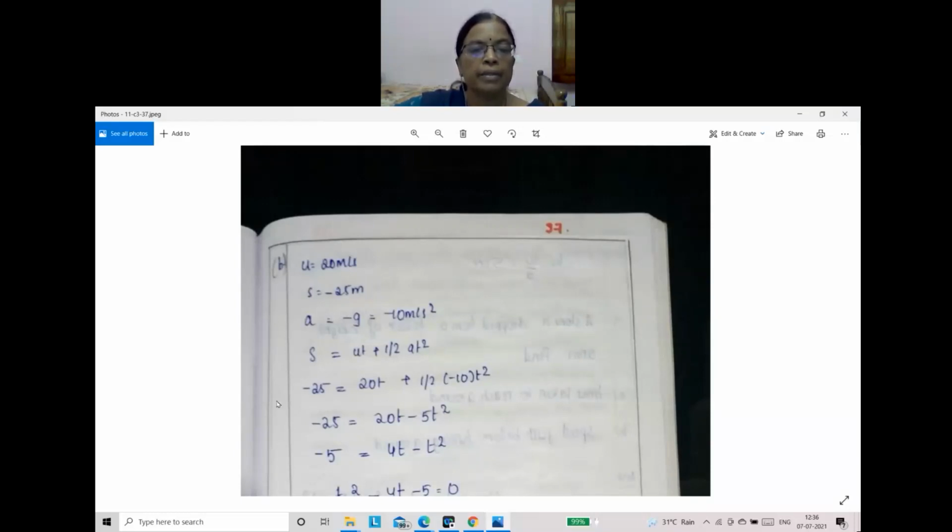Minus 25 equal to 20t plus half into minus 10 into t square. Minus 25 equal to 20t minus 5t square. Simplifying this, dividing by 5, we get minus 5 equal to 4t minus t square. Do you know how to solve this quadratic equation, children? Yes, teacher. Solve it.